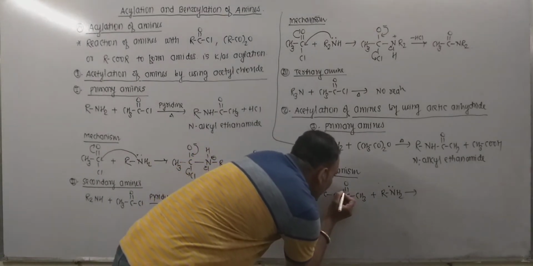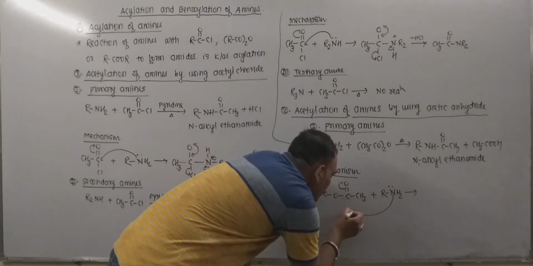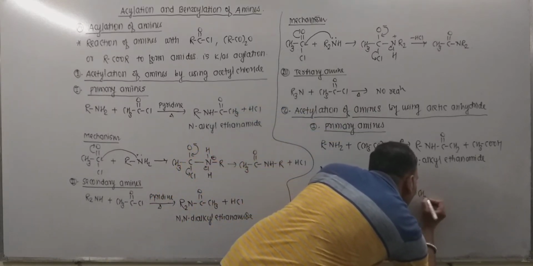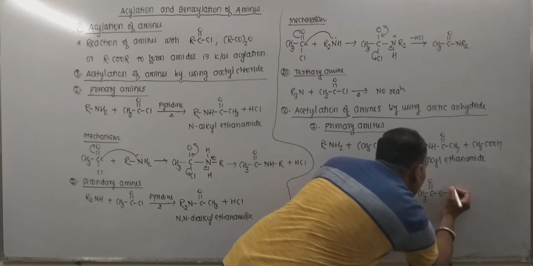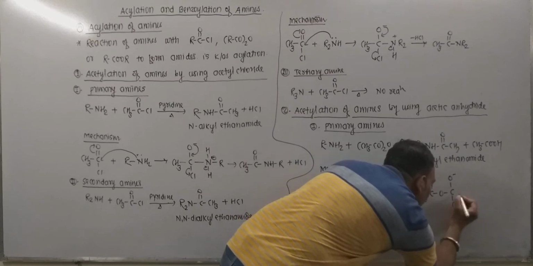This group is polar, thus nitrogen with the help of the lone pair attacks this carbon, and that leads to the formation of an intermediate species, with RCOO minus. This CH3 can be written in this fashion.